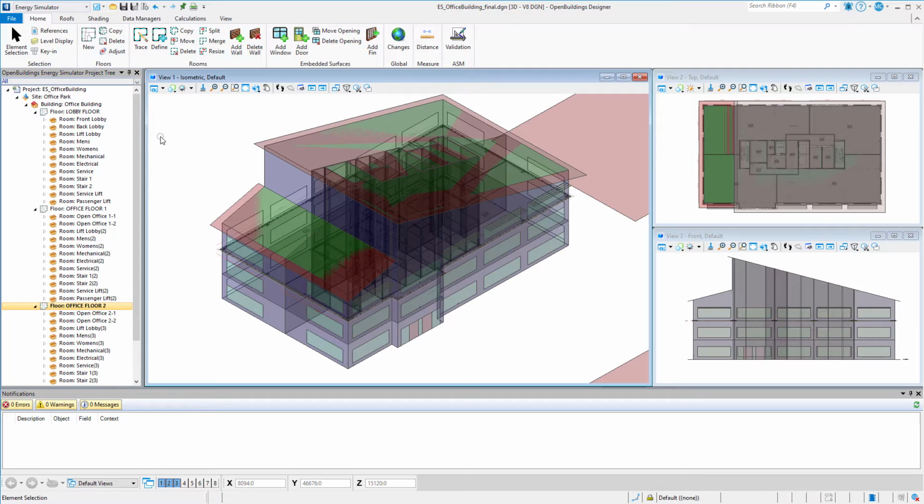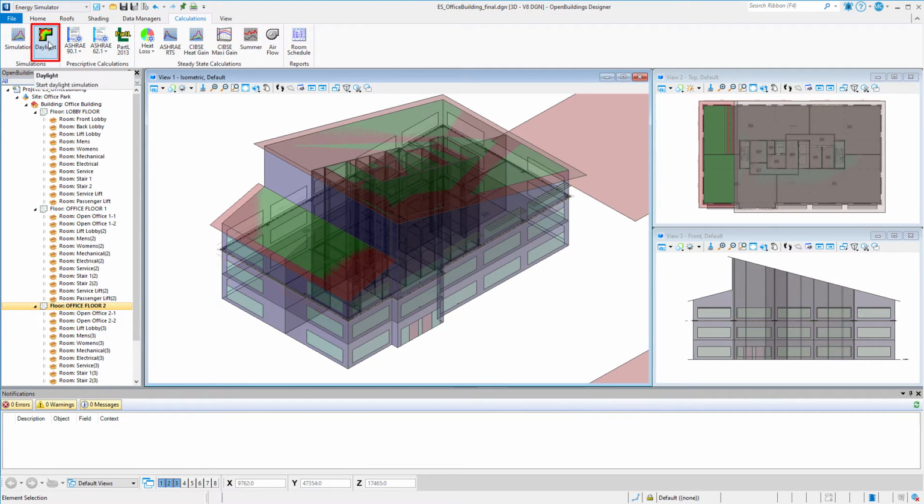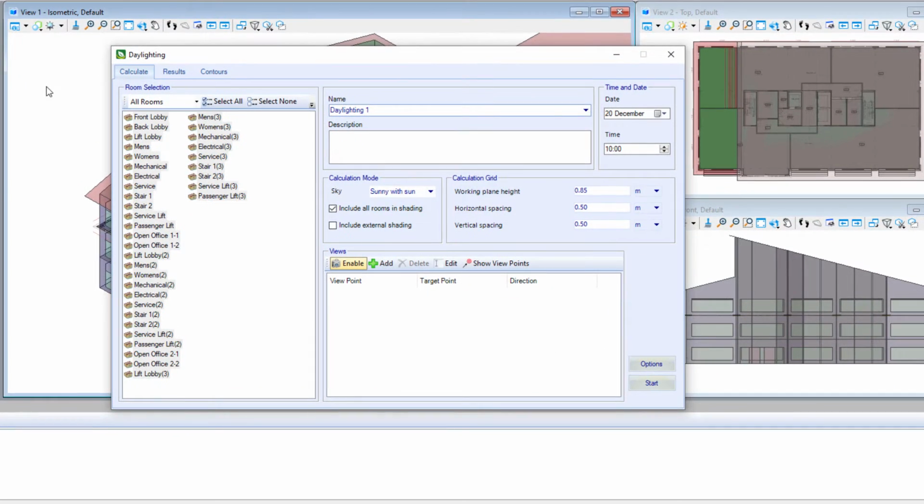So I have here an energy model of a 3-story office building. I'm going to start by simply running the daylighting simulation for the second floor office spaces. I'll go to the Calculations tab and then select the daylight icon, and the daylighting dialog opens.